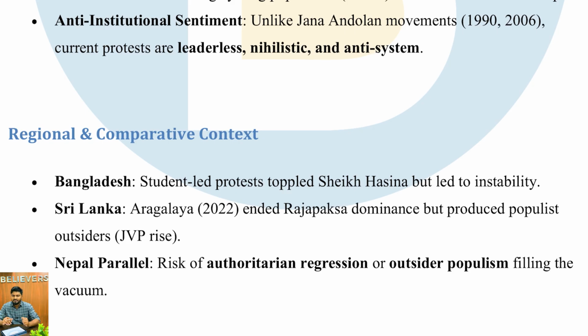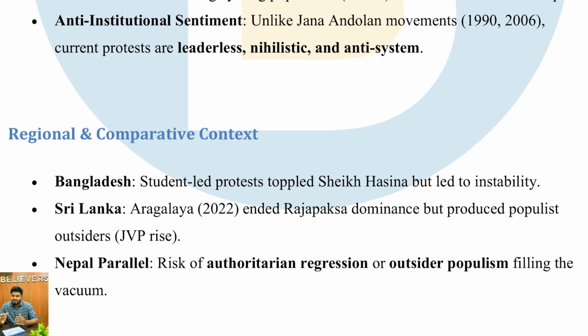Then Bangladesh. What happened in Bangladesh? They accused Sheikh Hasina and her government of being corrupt. They accused them of using malpractices to win the elections, and the people took to the streets. It was a youth, student-led protest against the reservations and quota, and finally it led to the ousting of Sheikh Hasina from the government, which ultimately led to a new government but an unstable one.